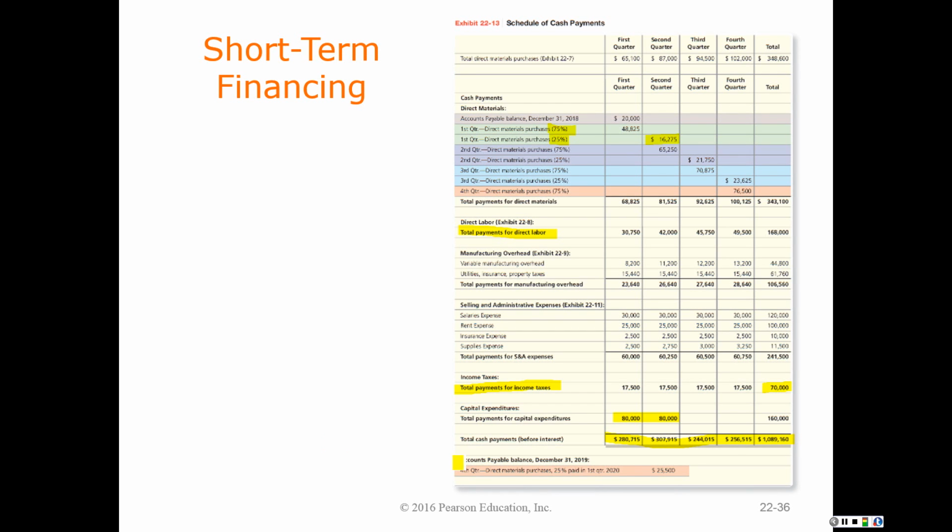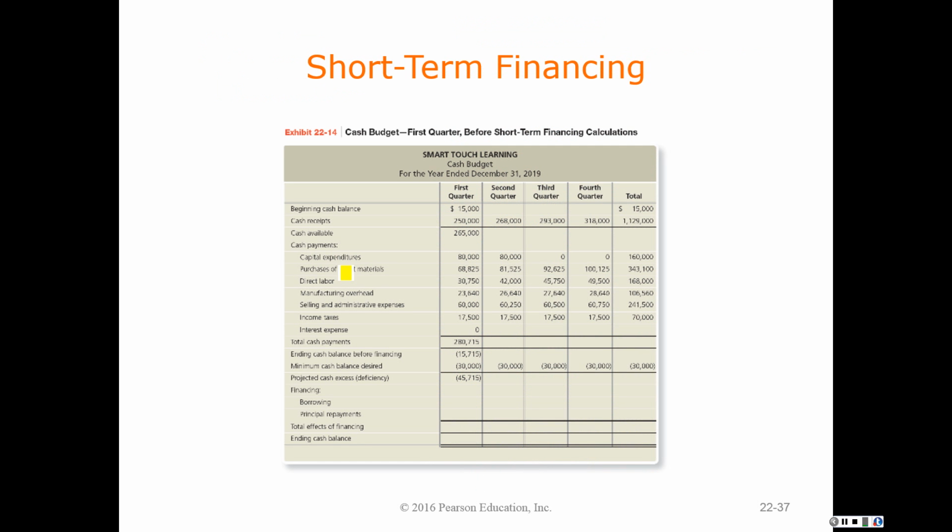And once again, we can also determine what our accounts payable balance is going to be simply with our direct materials. We know that we paid for 75% of those in the fourth quarter, but 25% of those fourth quarter purchases will not be paid until next year, leaving us with accounts payable of $25,500. So once again, you can see how using an Excel spreadsheet can make this process so much more expedient, accurate, and give us some flexibility to change some things. So if our 75-25% ratio changes, we can simply change it here and adjust what those cash distributions are going to be.